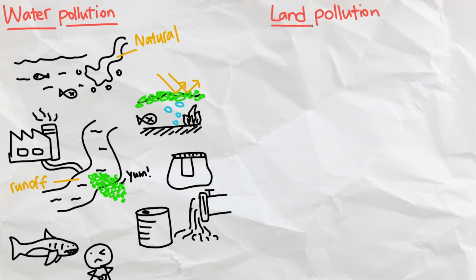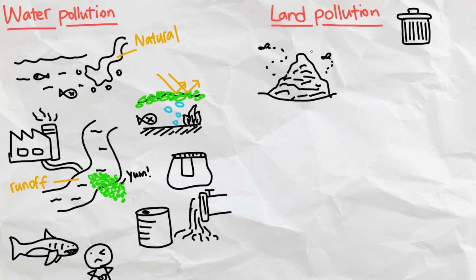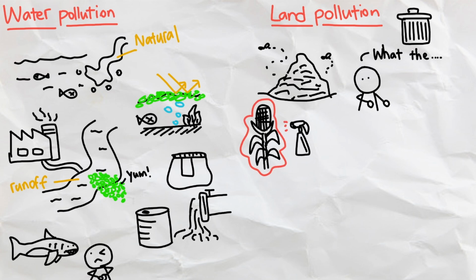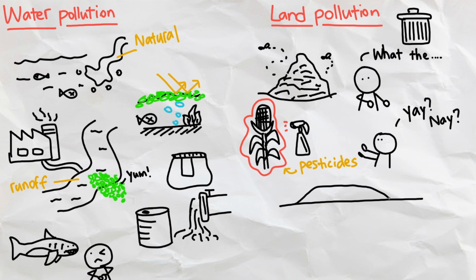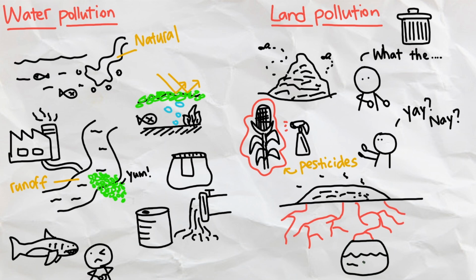Now moving on to something more visible, we have land pollution, which is just plain old trash on the streets. Litter, especially plastic, can't really be digested, so it takes up space in landfills, or even worse, inside our stomachs. Pesticides and fertilizers are also considered pollutants. Even though they are great for growing our food and keeping the insects away, these chemicals can cause many diseases and also cancer when ingested. Oftentimes, those chemicals seep into the soil, contaminating the area around them to be infertile for agriculture, and they may also seep into our drinking water supplies underground.